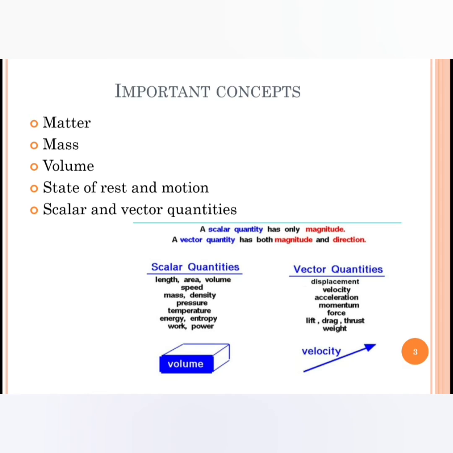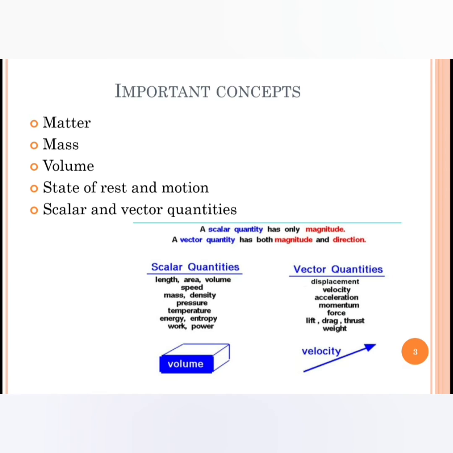But a vector quantity is one which has both magnitude and direction. Examples of scalar quantities are length, area, volume, speed, etc.